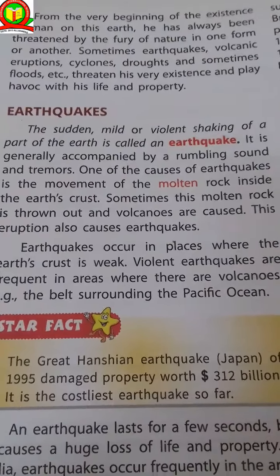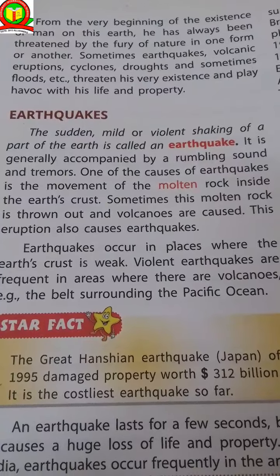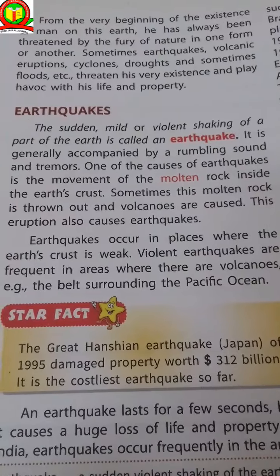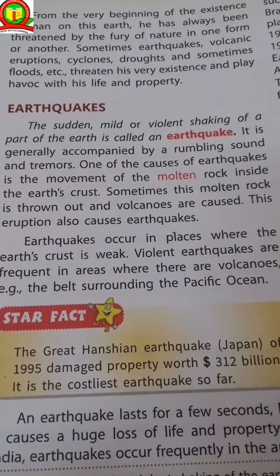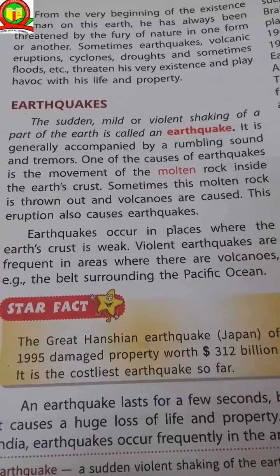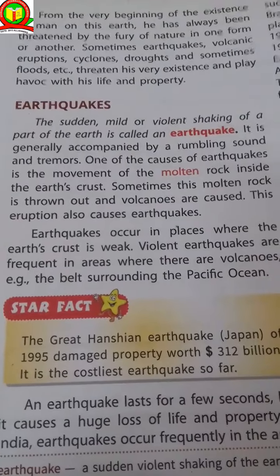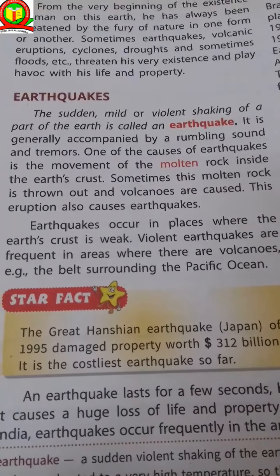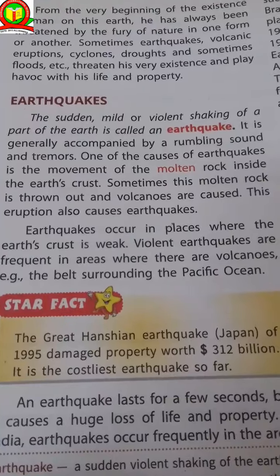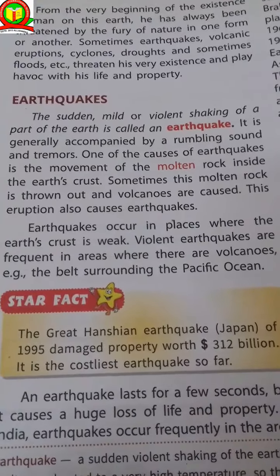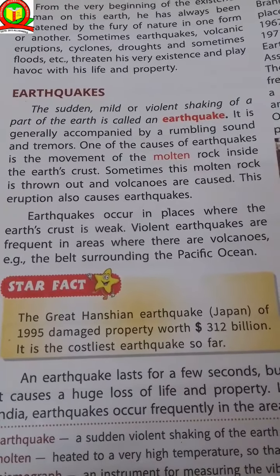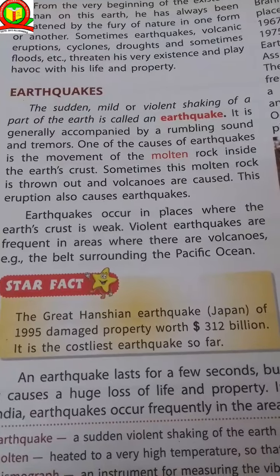Earthquake: the sudden or violent shaking of a part of the earth is called an earthquake. It is generally accompanied by a rumbling sound and tremor. One of the causes of the earthquake is the movement of the molten rock inside the earth's crust. Sometimes this molten rock is thrown out as volcanic eruption, and this eruption also causes earthquakes. Earthquakes occur in places where the earth's crust is weak, and violent earthquakes are frequent in areas where there are volcanoes. Example: the belt surrounding the Pacific Ocean.